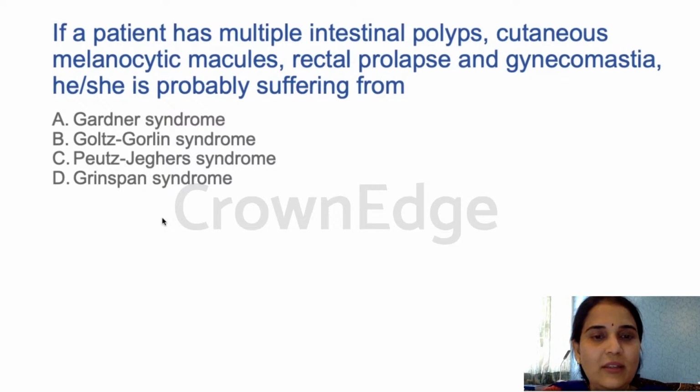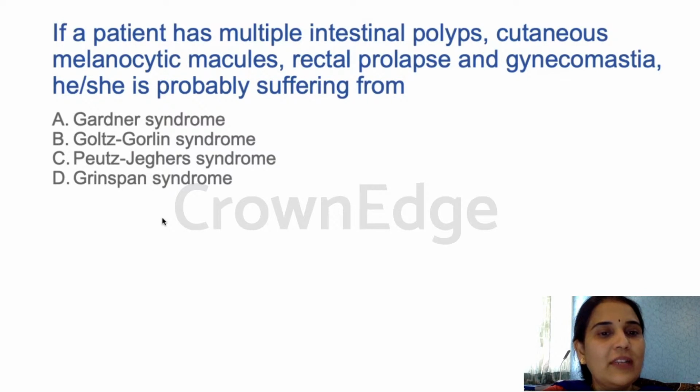That is most commonly the cause behind the symptoms of this syndrome. Next is Gardner syndrome. What do we have in Gardner syndrome? We have multiple supernumerary teeth, right? All those are the symptoms of Gardner syndrome. There is another question where I have explained the syndromes again. Then is Goltz-Gorlin syndrome. Don't confuse it with Gorlin-Goltz syndrome, which is associated with multiple odontogenic keratocysts, basal cell carcinoma, etc. That is nevoid basal cell carcinoma syndrome, which is Gorlin-Goltz syndrome. This is Goltz-Gorlin syndrome, which is not associated with this.